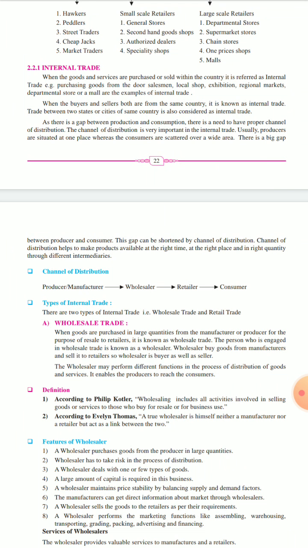In wholesale trade, whatever goods are purchased are in large quantities from the manufacturer or producer. If you go to a wholesaler, he will tell you that you have to buy at least 1 kilo, at least 100 units. He will not sell in a small quantity, he will sell in a large quantity. Only if you want a good price, then you have to go to the wholesaler to buy large quantities. So he will directly buy from the producer or the manufacturer for resale to the retailer. So it is known as wholesale trade.